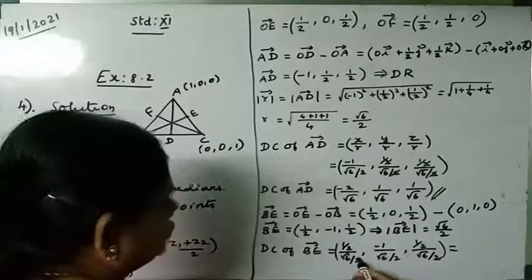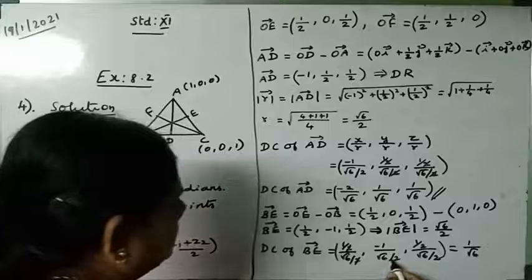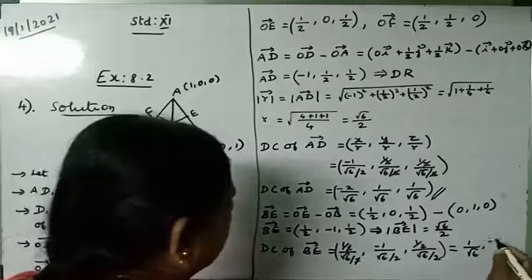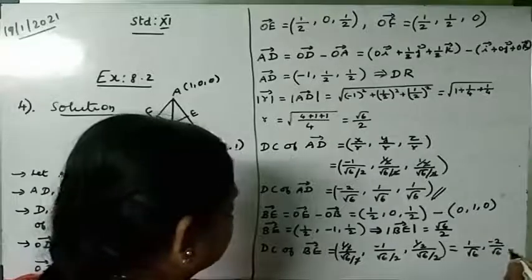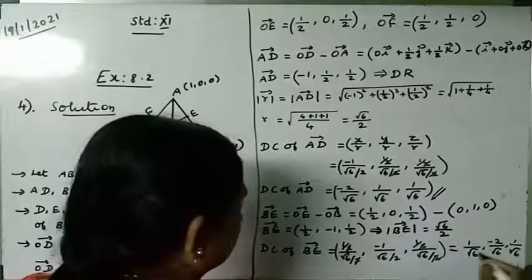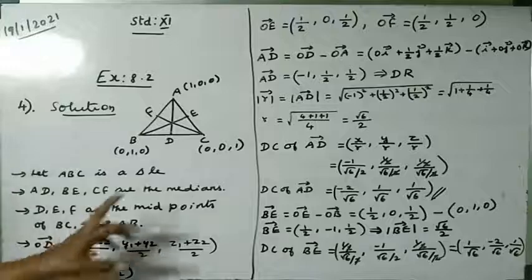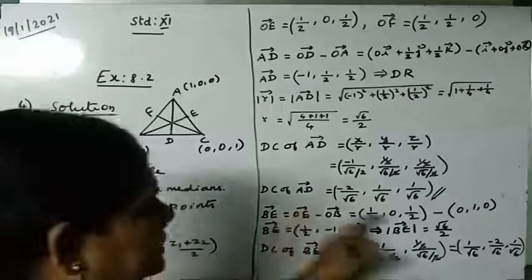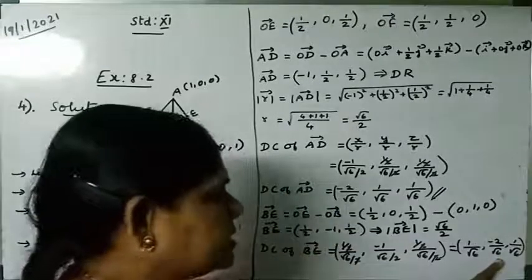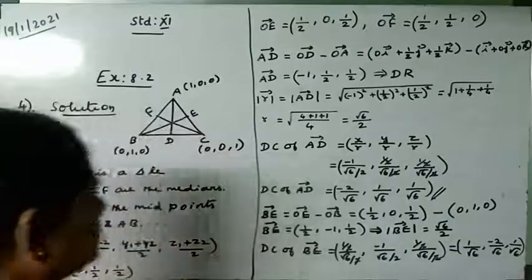So which is equal to 2 cancel, so 1 by root 6. Now taking the reciprocal, minus 2 by root 6. Then 2 cancel, 1 by root 6. Same answer, only this minus 2 by root 6 we got in x first, then in y. Then when we find CF, the same answer will come in z.